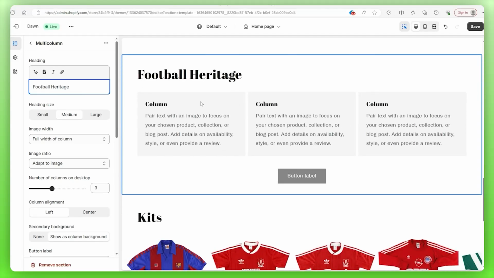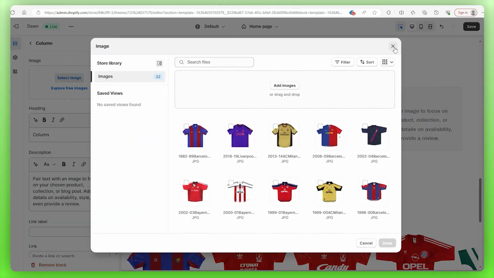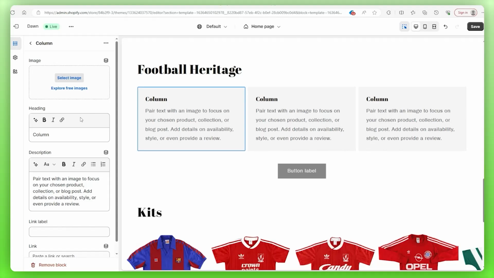Then when you click on one of these boxes, you can also add pictures at the top, but I don't personally think it's necessary. You might, but for me, I'm going to go without.